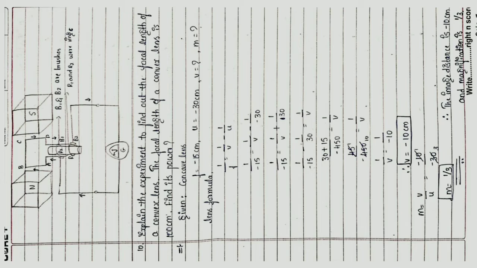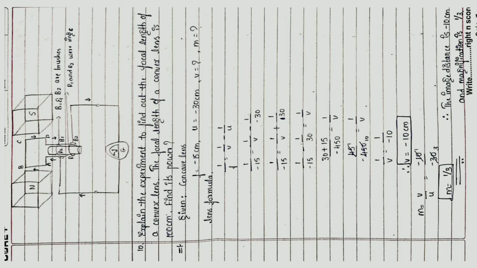The focal length of a convex lens is 100 centimeter. Find its power. Given convex lens, F is equal to minus 15 centimeter, U is equal to minus 30 centimeter, V is equal to question mark, M is equal to question mark. We have to find out that.